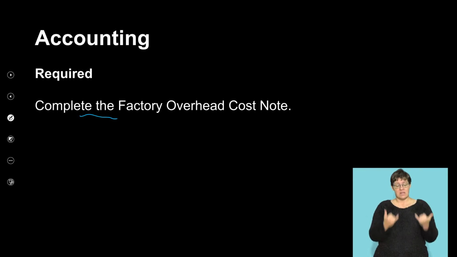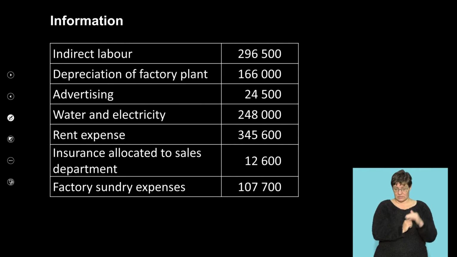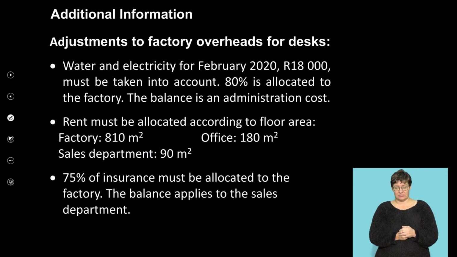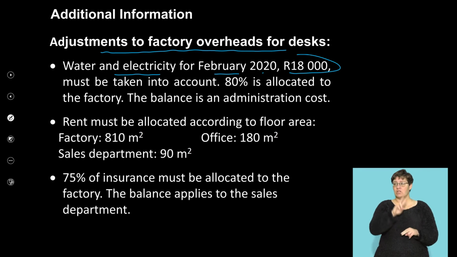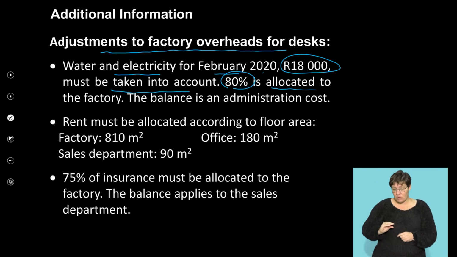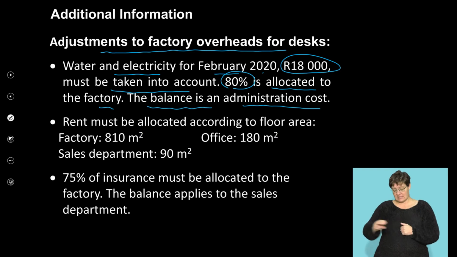We now have to complete the factory overheads cost account note. This is the information that we have. We have indirect labor, depreciation on factory plant, advertising, water and electricity, rent expense, insurance allocated to the sales department, and your factory sundry expenses. Okay, we are told the following adjustments to factory overheads must be taken into account. Water and electricity for February 2020, 18,000 Rand must be taken into account. 80% is allocated to the factory. The balance is an administration cost.